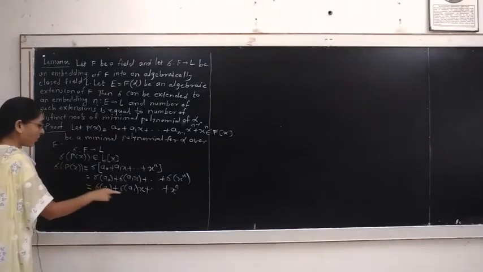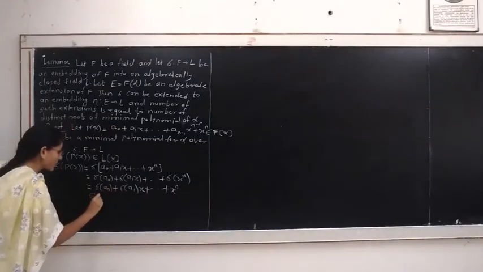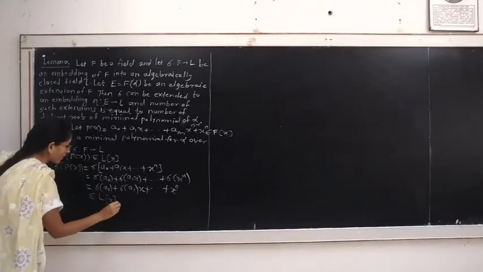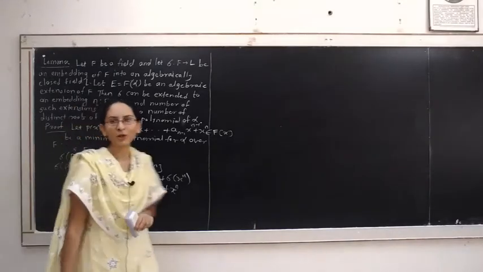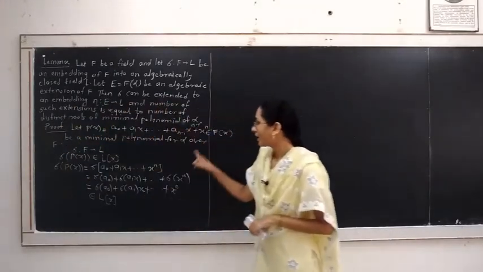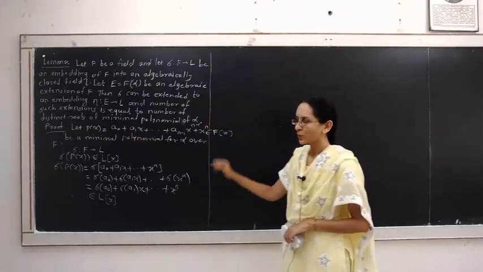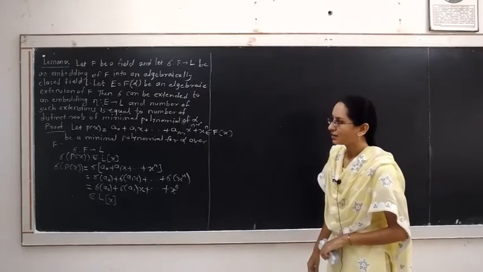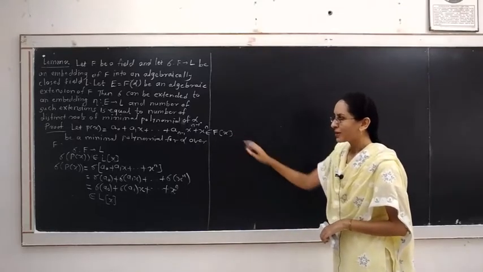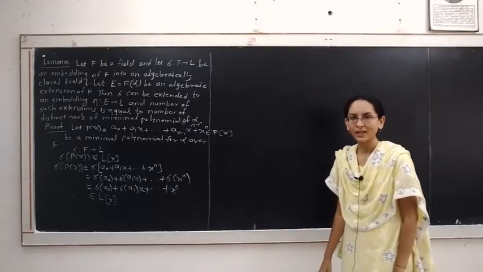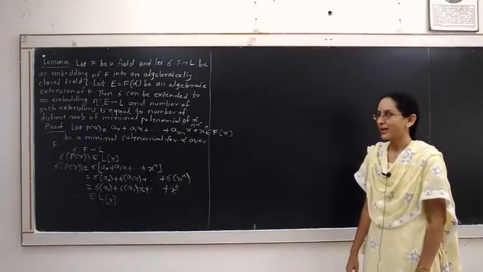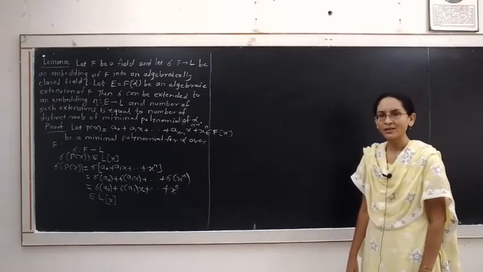This sigma of Px belongs to Lx. Px is a minimal polynomial for element alpha over F. Being minimal, it is irreducible over the field F, and if the polynomial is irreducible over the given field, then there exists an extension of that field in which the polynomial has a root.